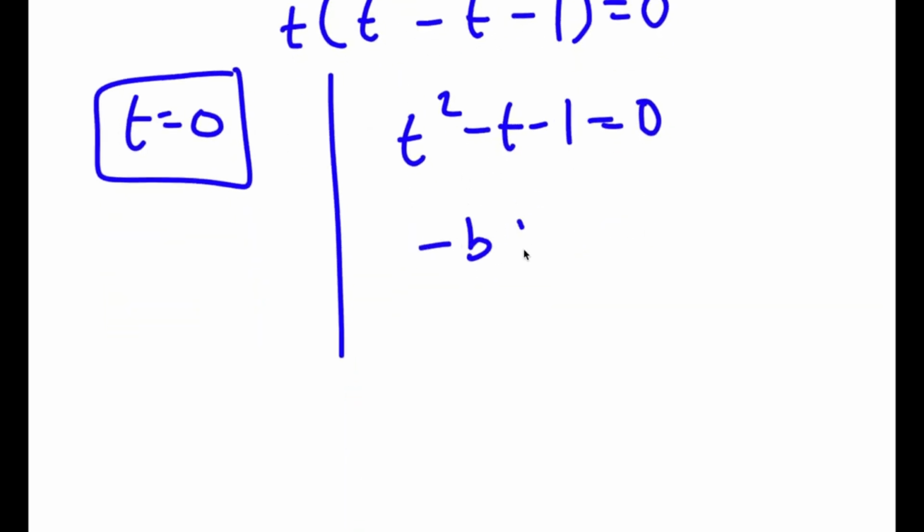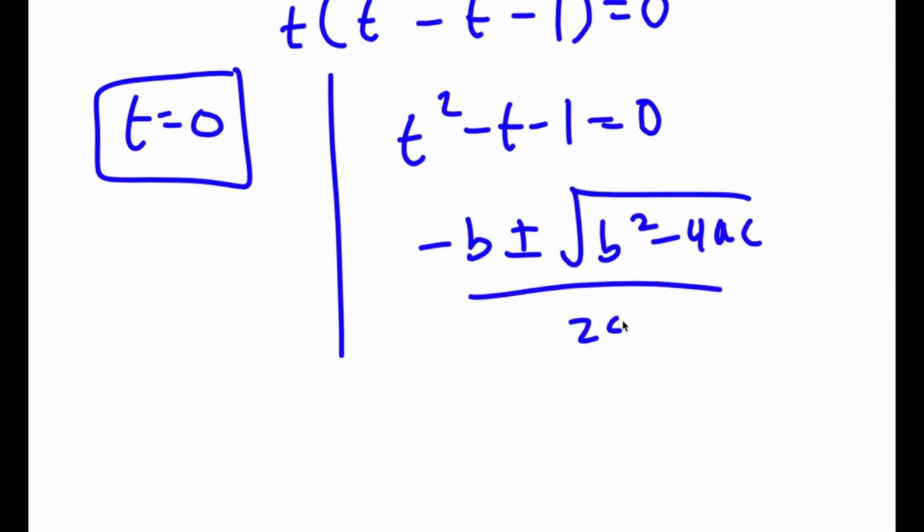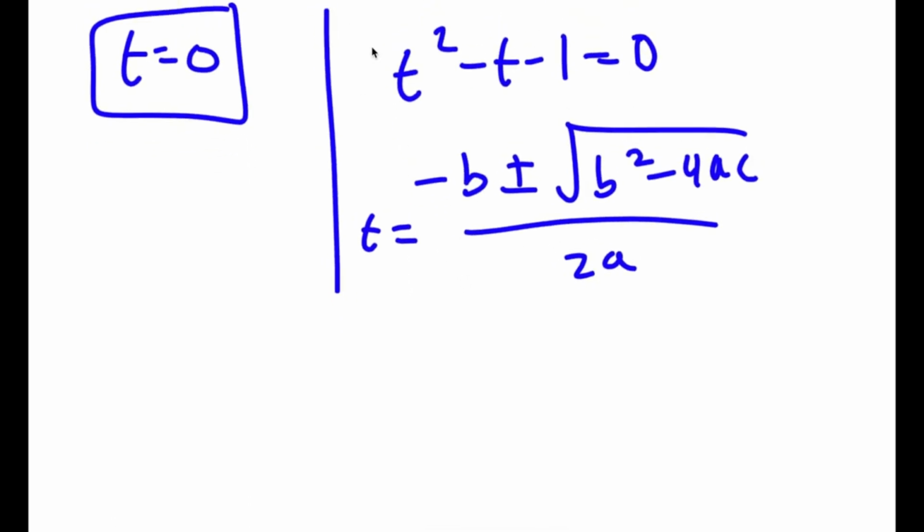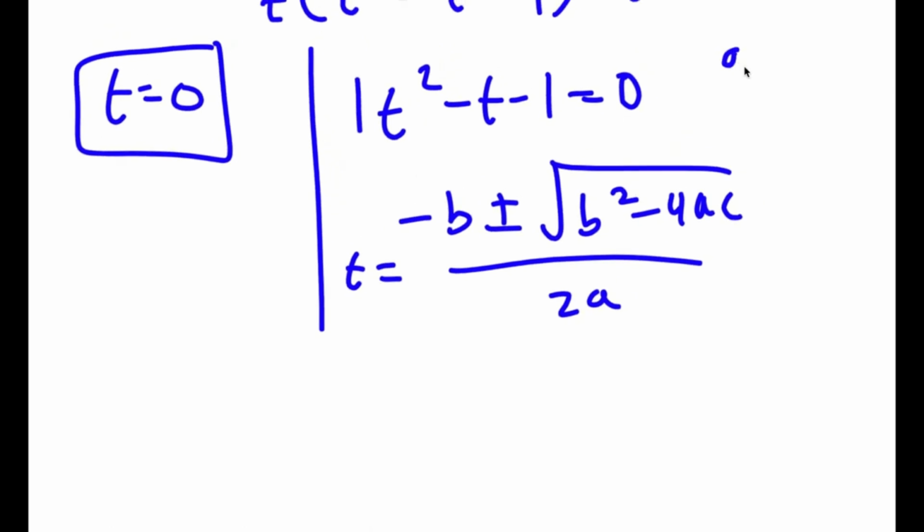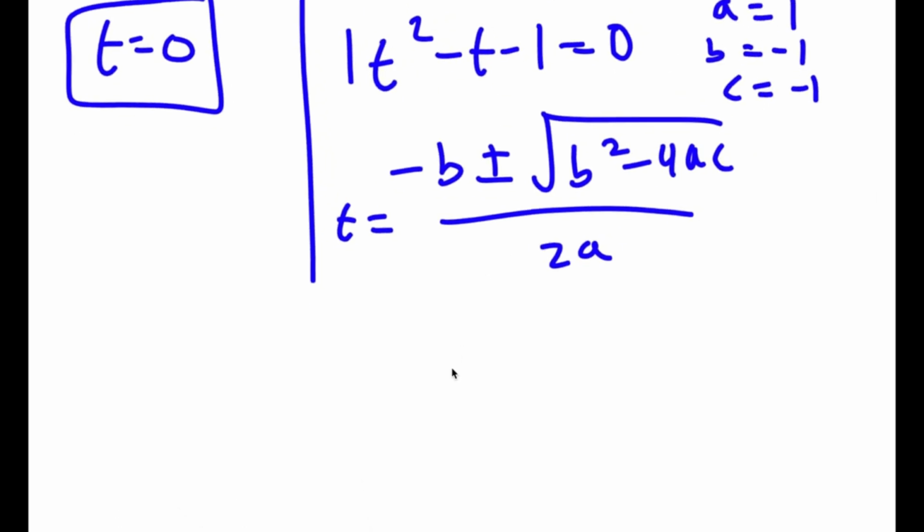To solve t squared minus t minus 1 equals 0, all I have to do is plug this into the quadratic formula, which is -b plus or minus the square root of b squared minus 4ac all over 2a. So in this case, a is equal to 1, b is equal to -1, and c is equal to -1.